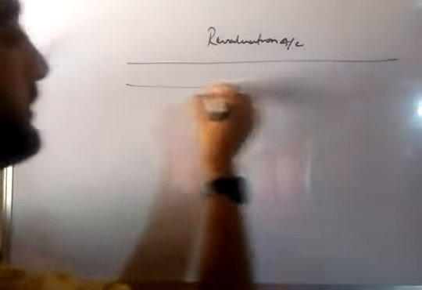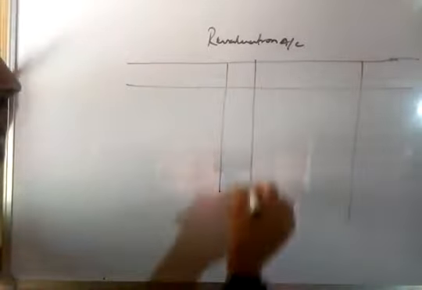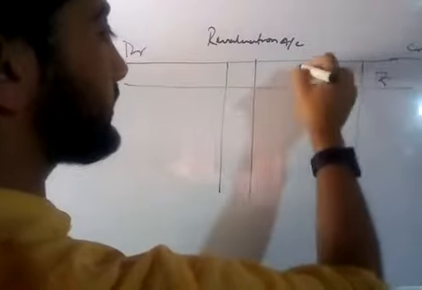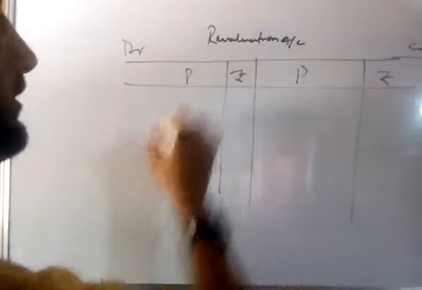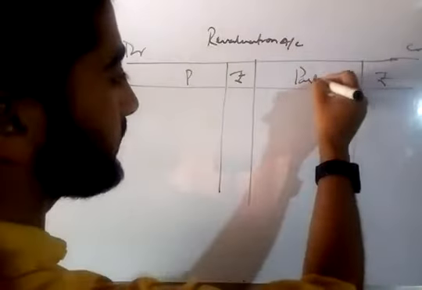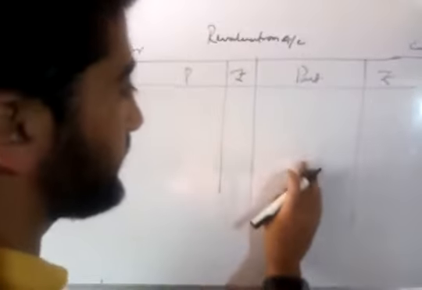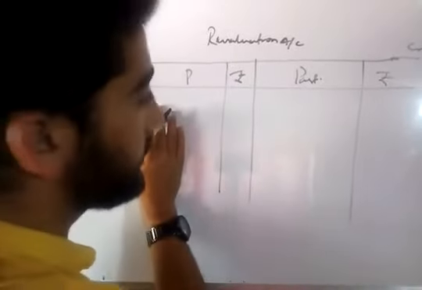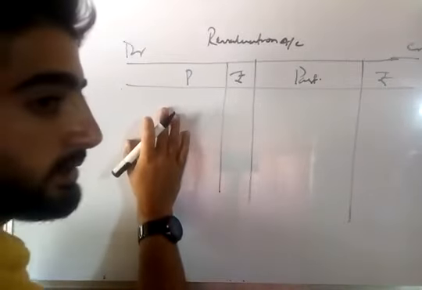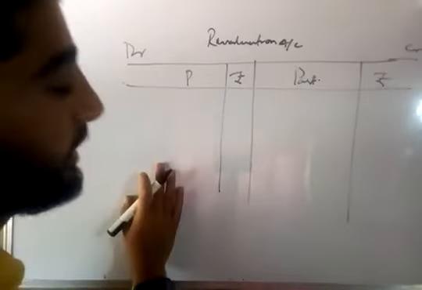And you know that the revaluation account is a nominal account, and you already know what we write on both the sides of the revaluation account. On the credit side, we write an increase in the value of an asset, a decrease in the value of a liability, and any unrecorded asset. On the debit side, we record a decrease in the value of an asset, an increase in the value of any liability, and any unrecorded liability.